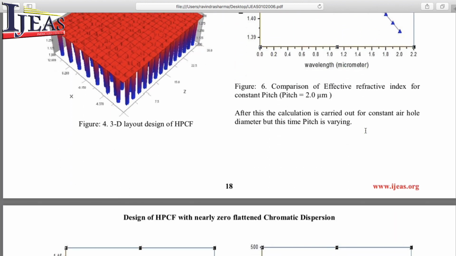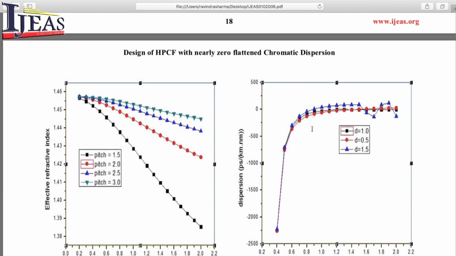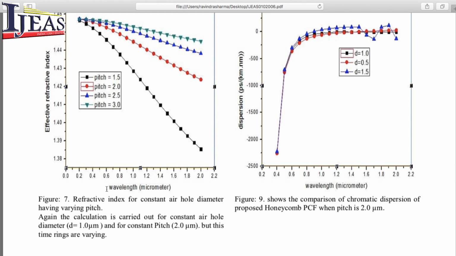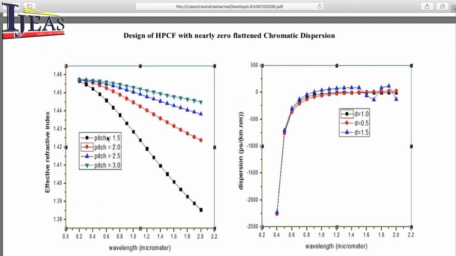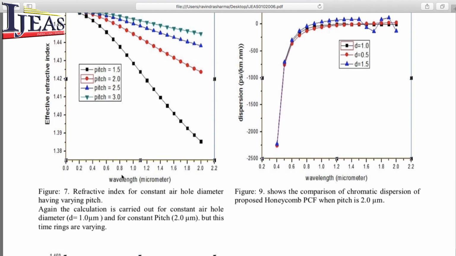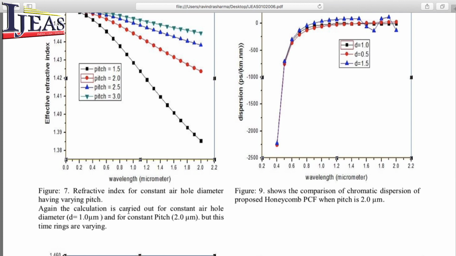After that, the calculation is carried out for constant air hole diameter, but this time pitch is varying. Figure 7 shows refractive index for constant air hole diameter with varying pitch. There are different types of pitch. Pitch is from 1.5 micrometer to 3.0 micrometer and the diameter is constant at 1.0 micrometer.